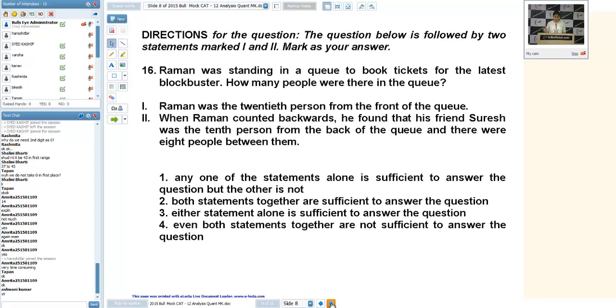Question number 16. Very good question, very frequent question. I've seen this question many times in many people. Question number 16. Okay, Raman was standing in a queue to book tickets for the latest blockbuster. How many people were there in the queue? Raman was the 20th person from the front of the queue.